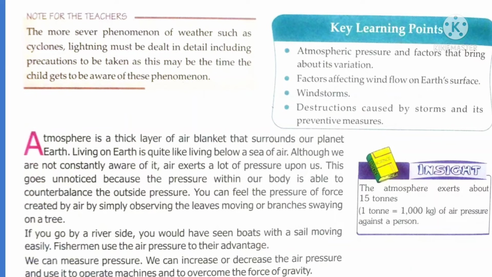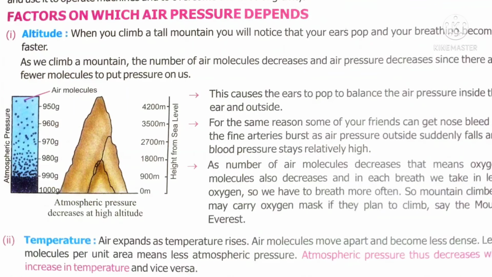The pressure exerted by the air is called air pressure. Such air pressure depends upon some factors like altitude, temperature, water vapor, etc. Altitude: when you climb a mountain, you know, a mountaineer, one who climbs a mountain, carries an oxygen cylinder on their back. The cylinder is filled with oxygen.